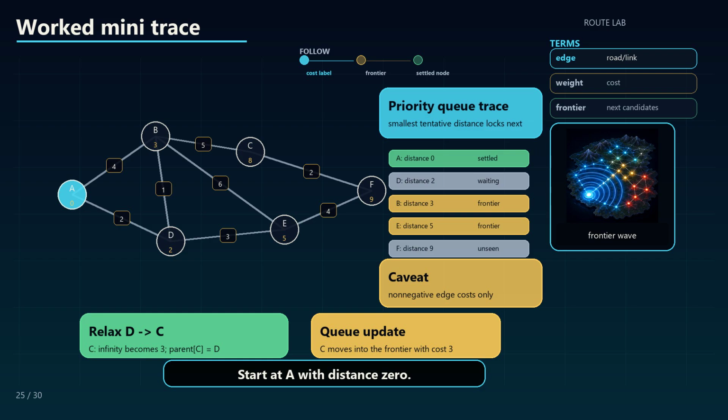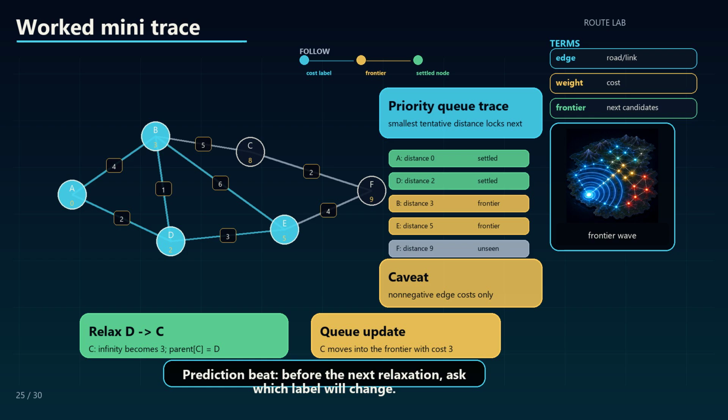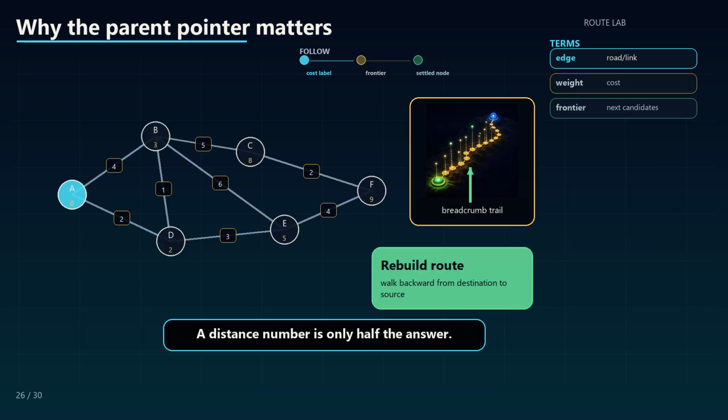Start at A with distance 0. Relax its roads. Pick the smallest candidate. Lock it. Relax again. Certainty grows one settled node at a time. Prediction beat: before the next relaxation, ask which label will change. If the viewer can predict that, Dijkstra has stopped feeling like magic. The useful feeling here is doubt: has this number earned certainty yet?